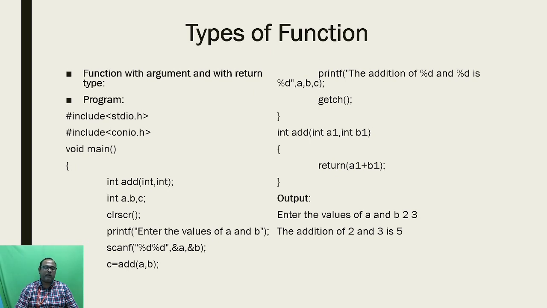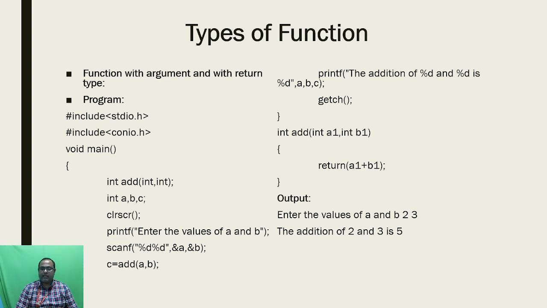While the control reaches this function call, automatically the control is transferred to the user defined function, and the user defined function will perform some calculation. Finally it will transfer the output using this function call, and this output will be saved into the c variable.